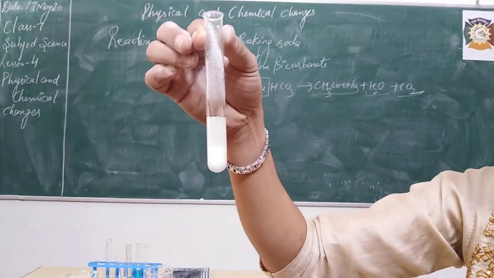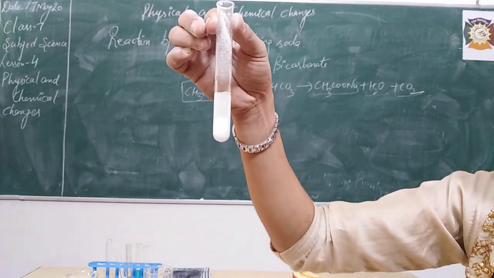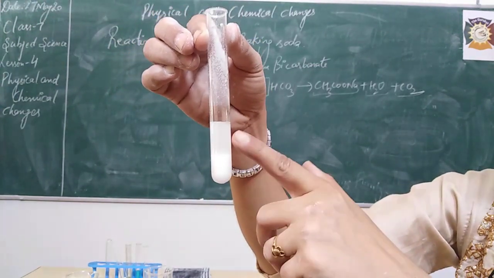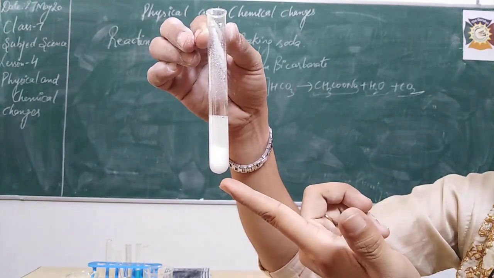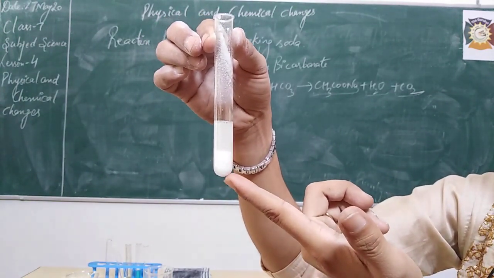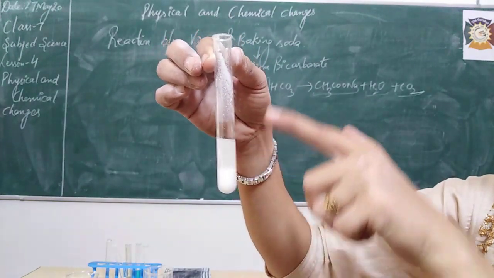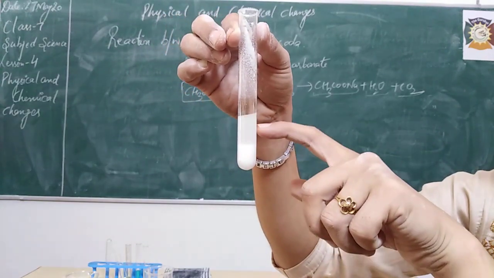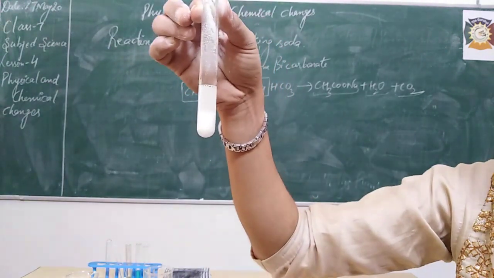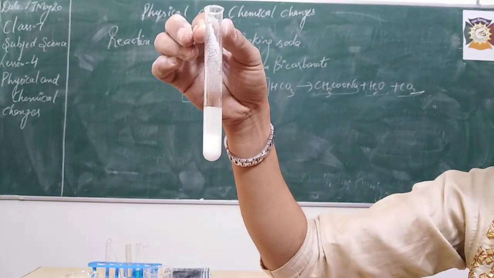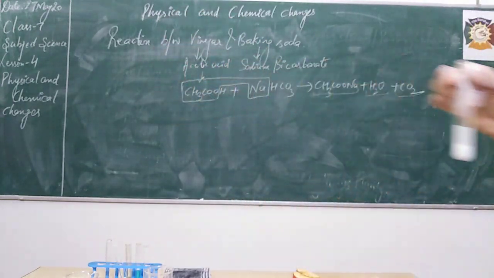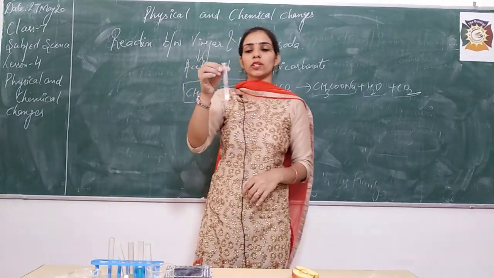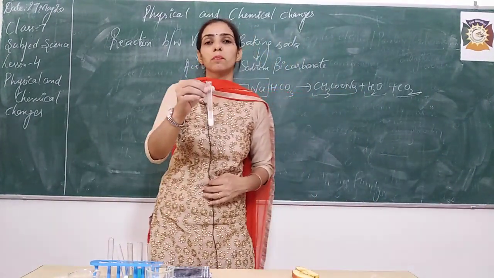So this is how the reaction between vinegar and baking soda takes place. That means it is clear to you that the compound which gets deposited at the bottom is sodium acetate salt. The gas which is coming out is carbon dioxide, and the liquid part which remains here is nothing but liquid water, right? So this is how the reaction takes place. I hope, my students, this is clear to you, the reaction between vinegar and baking soda.